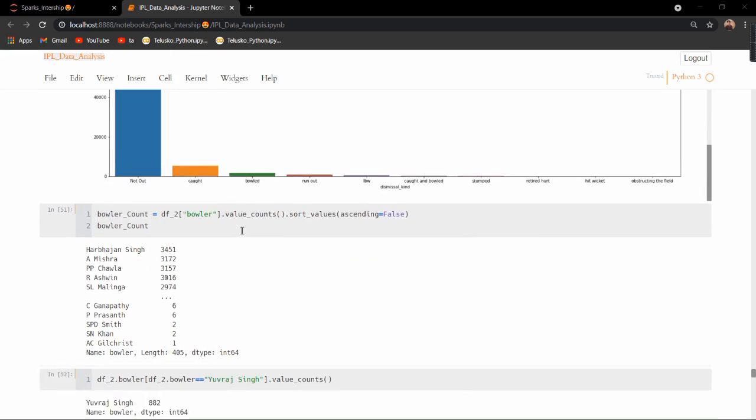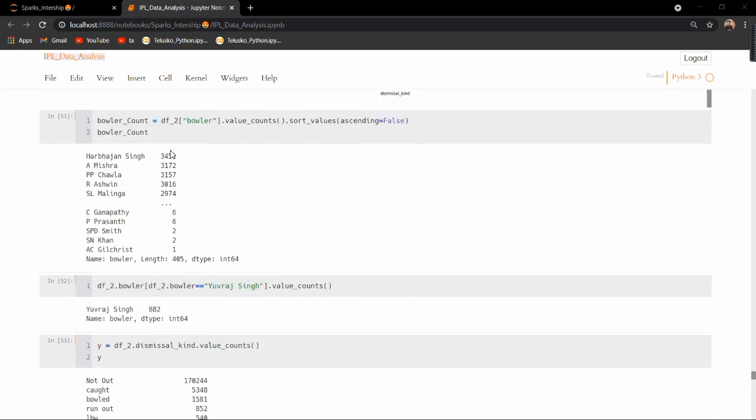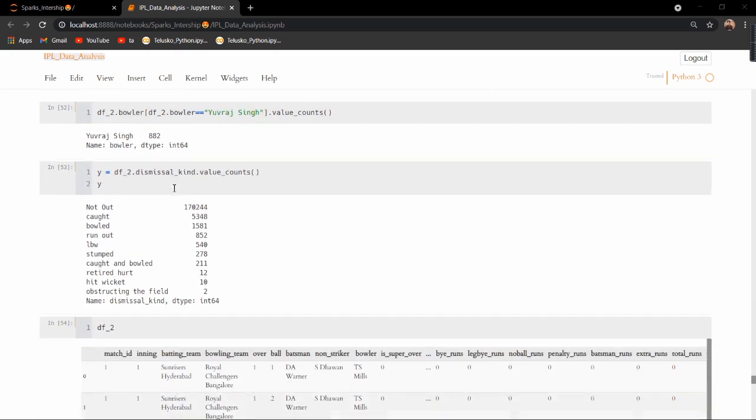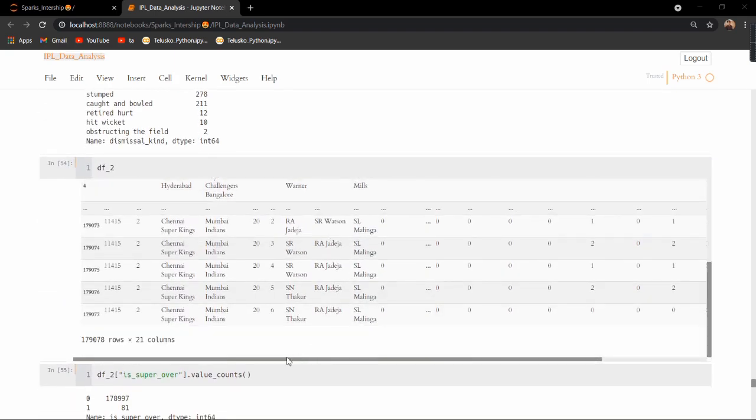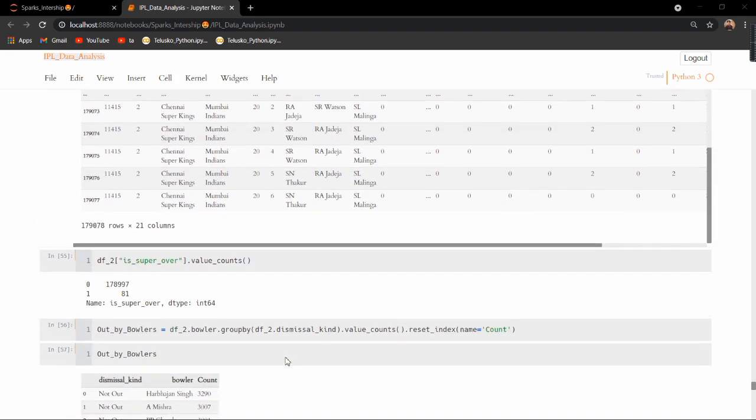Then I found out the bowler count. Harbhajan Singh was the player who bowled the most balls, followed by A. Mishra and P. P. Chawla, then R. Ashwin. Then there is a column known as super over. In all of the IPL seasons, that is 2008 to 2019, 81 super overs were played.